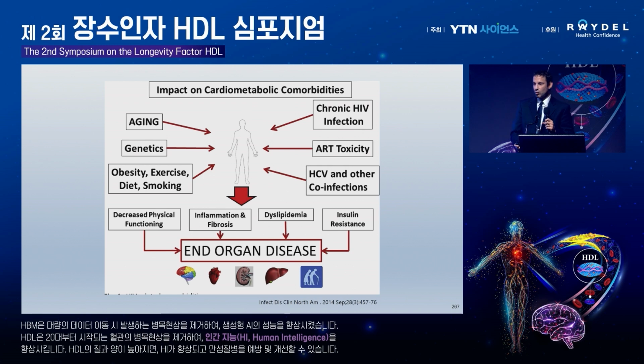And this is a quite complex disease, so there are multiple effects of aging, genetics, obesity, exercise, diet, smoking, and also the virus per se. There is toxicity of the antiretroviral medications. There are also other co-infections like hepatitis C, the traditional cardiometabolic risk factors, right? Abnormal lipids, insulin resistance, inflammation, and fibrosis. They all collectively drive end-organ disease, as you can see here.